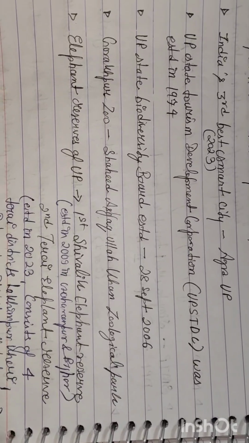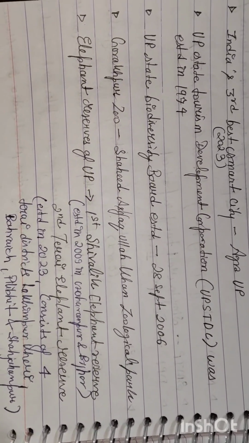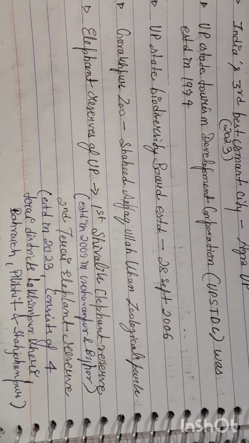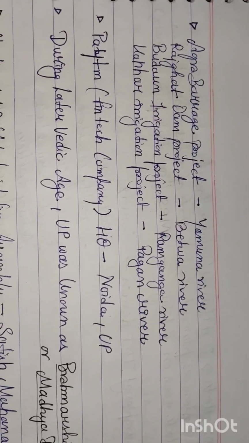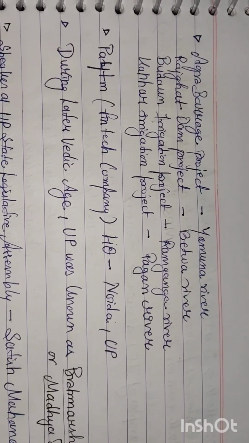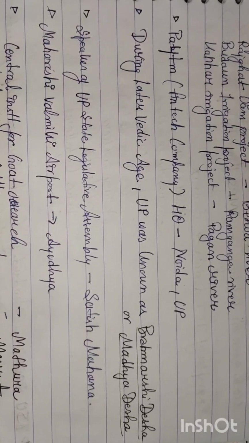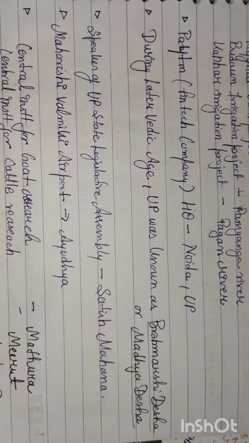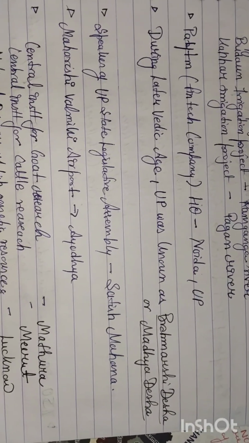Second was Tarai Elephant Reserve established in 2023 consisting of 4 Tarai districts: Lakhimpur Kheri, Bahraich, Pilibhit, Shahjahanpur. Now, Agra Barrage project on Yamuna River, Rajghat Dam project on Betwa River, Budaun irrigation project on Ramganga River, Kanhar irrigation project on Pagan River. Now, Paytm is a fintech company headquartered in Noida, UP. During later Vedic period, UP was known as Brahmarshi Desha or Madhya Desha.